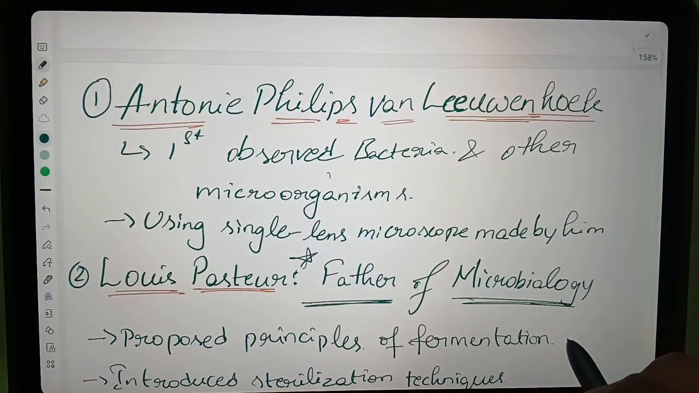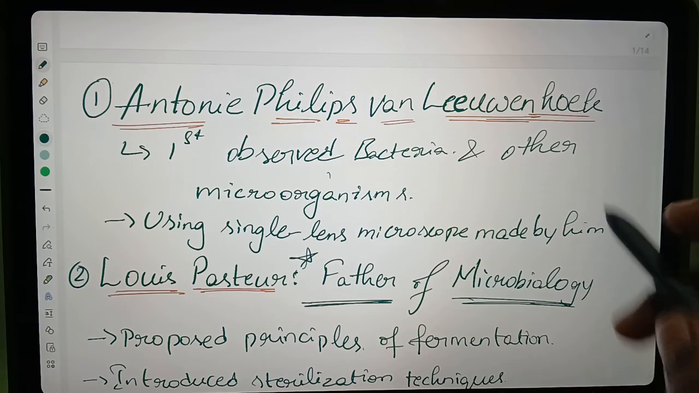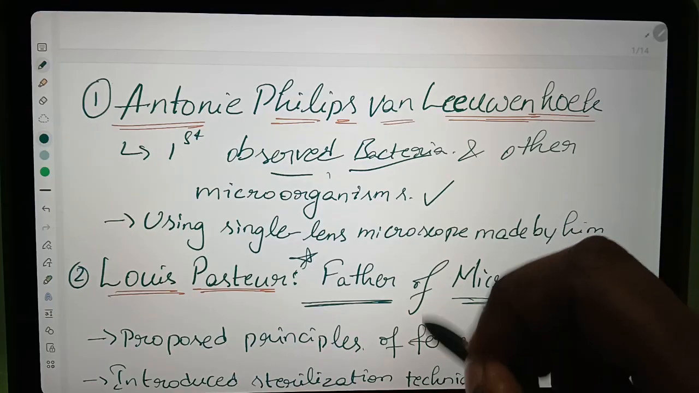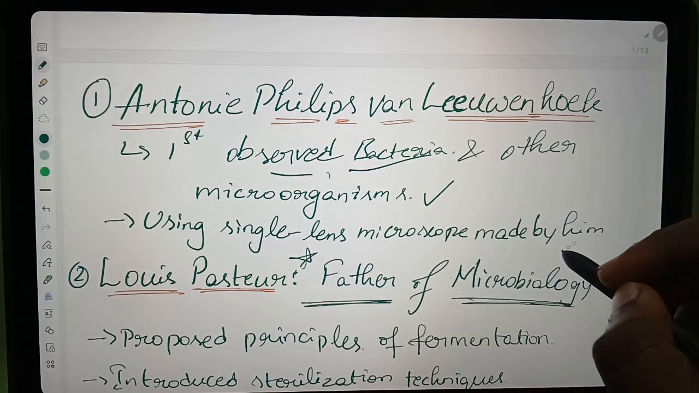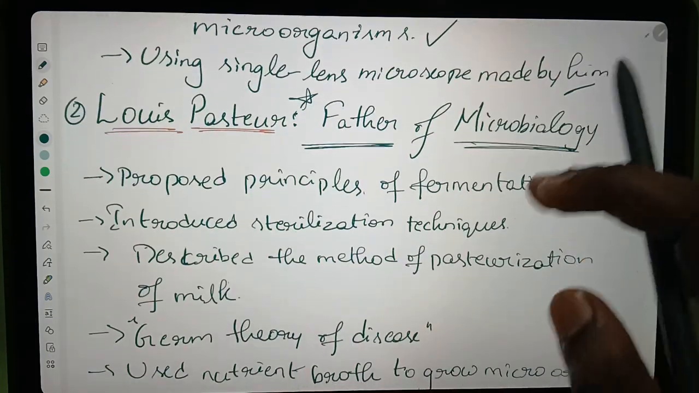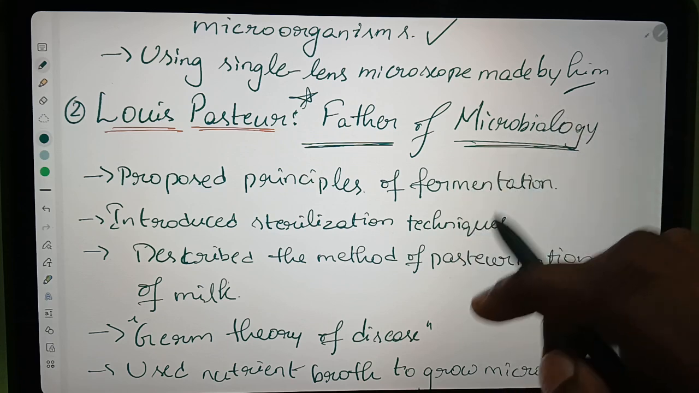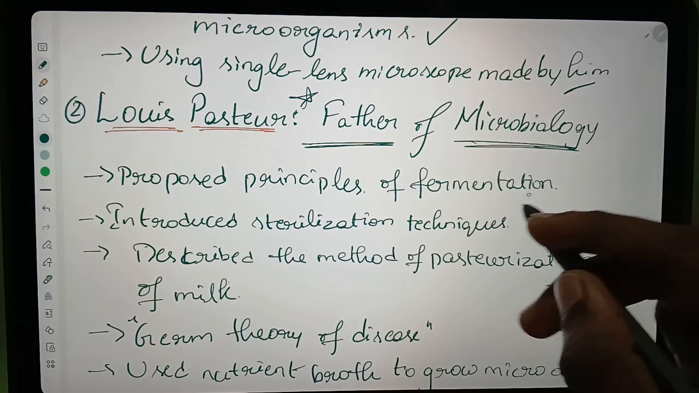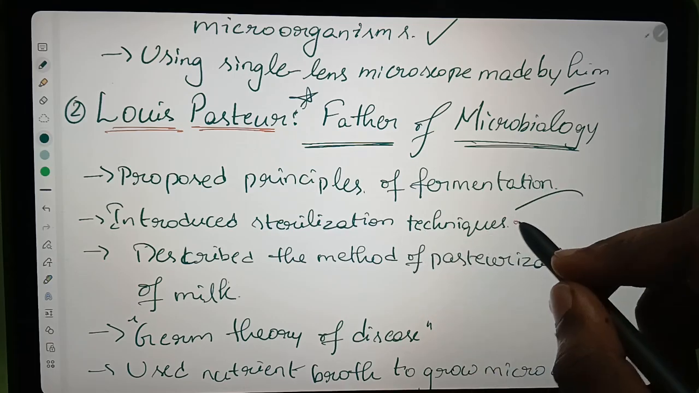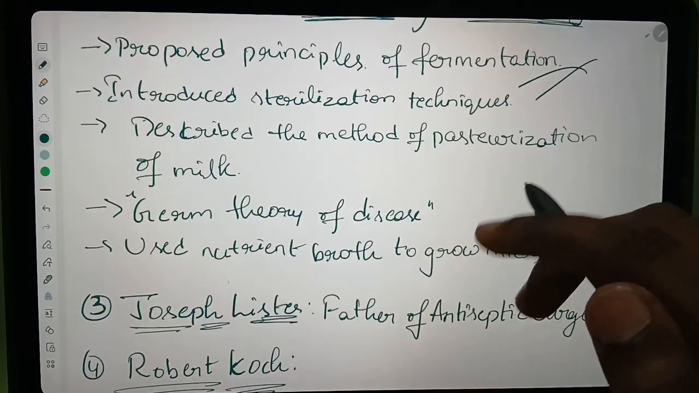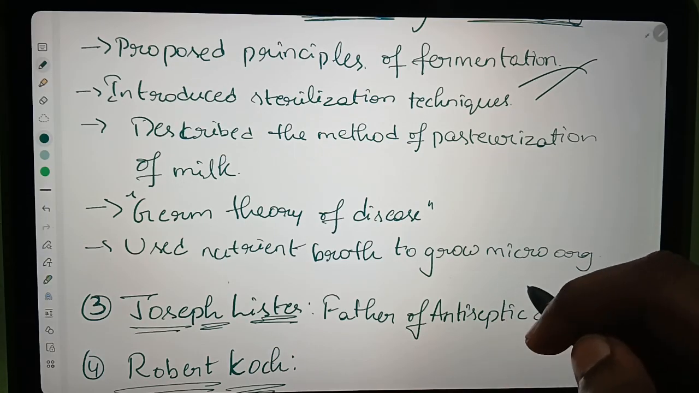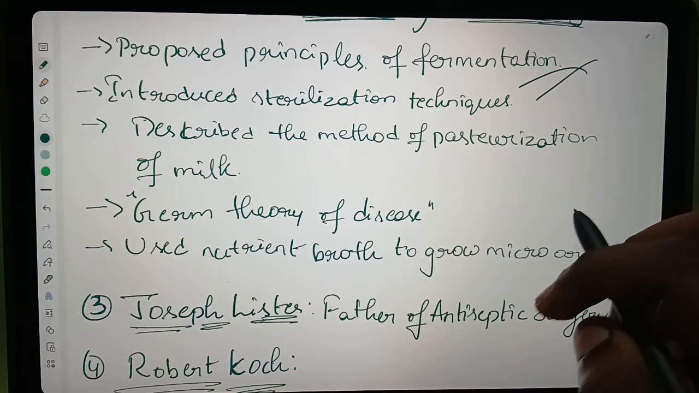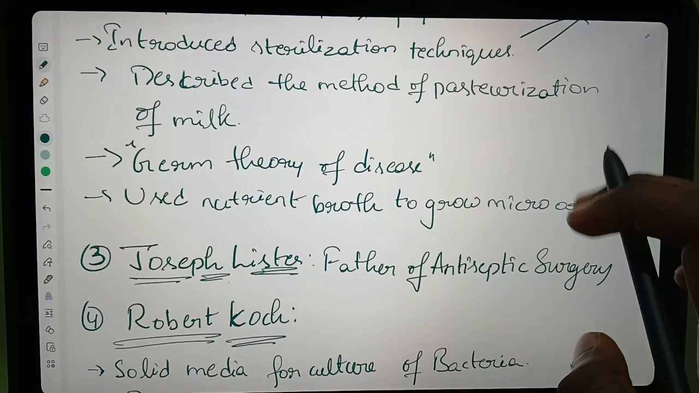First one, Anthony Philips van Leeuwenhoek. He first observed the bacteria and other microorganisms. He used a single lens microscope made by him. And then Louis Pasteur, he is known as the father of microbiology, and he proposed so many things. He proposed the principles of fermentation, introduced sterilization techniques, and described the method of pasteurization of milk. He also innovated the germ theory of diseases and used nutrient broth to grow microorganisms.